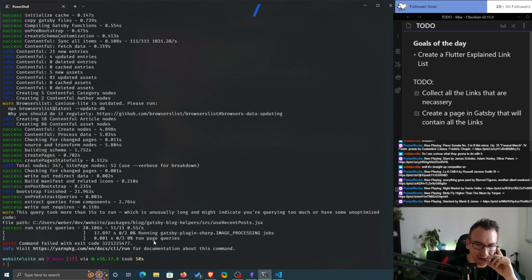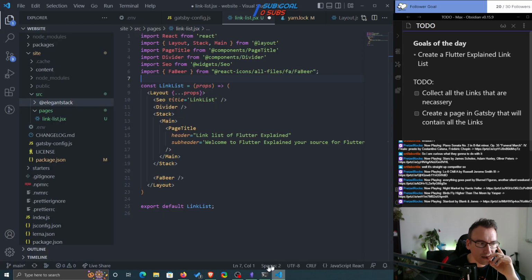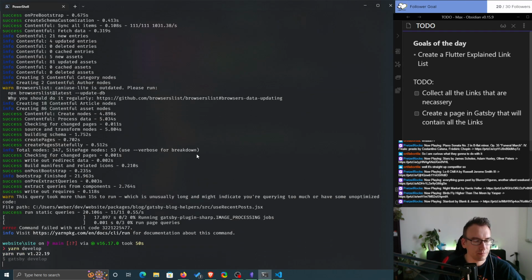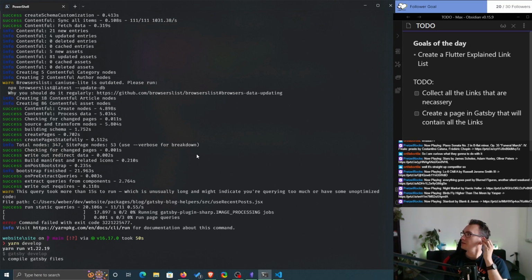Command failed. Oh no. Use recent posts. Query took long. Fair enough. The image processing. And I did not save, so let's try it again. Why is it failing? I also disabled already the caching part.